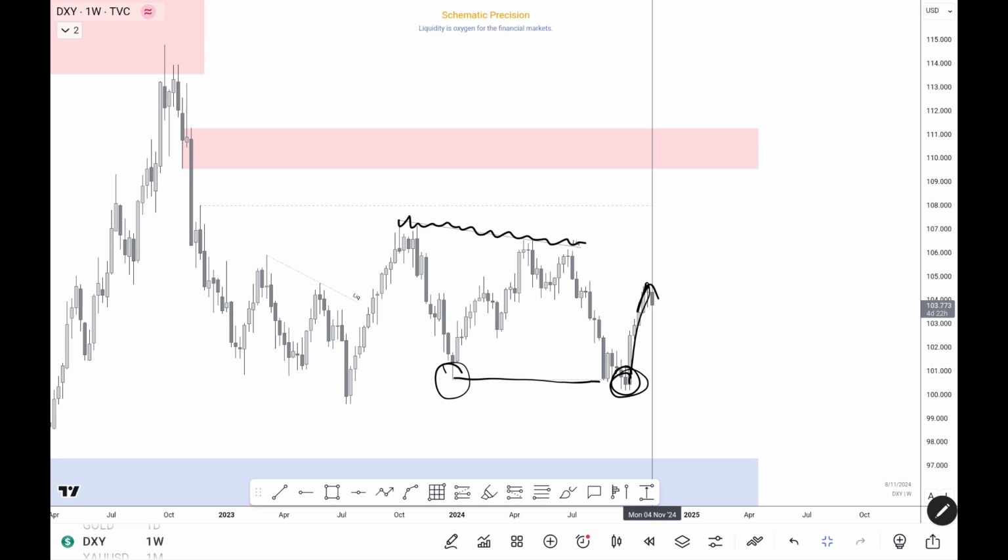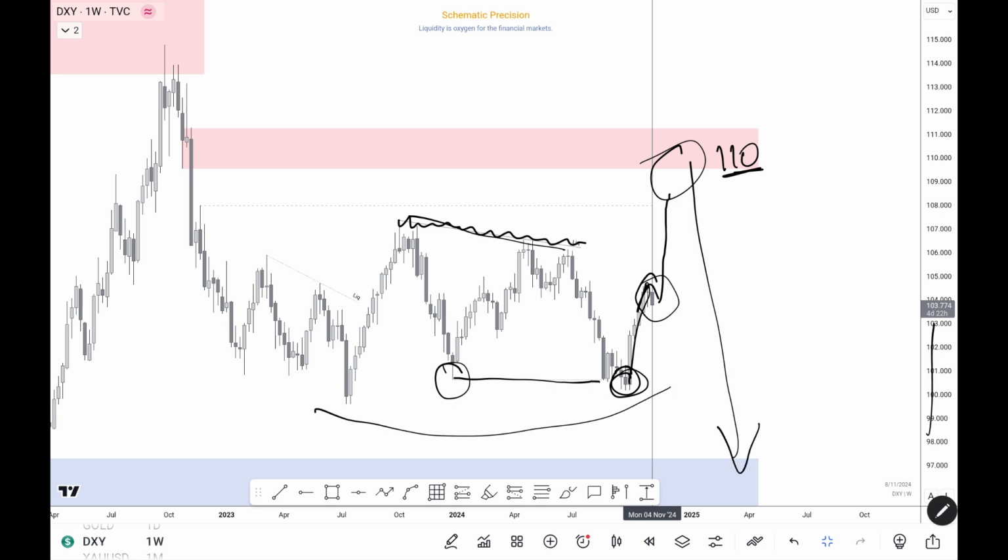There is a high probability that after a small correction, which we might see initially this week, price should push higher and might tap 110 during the election results before we see another push down under all these lows, because these two lows will also build some liquidity, right? That's what I see on the weekly time frame.